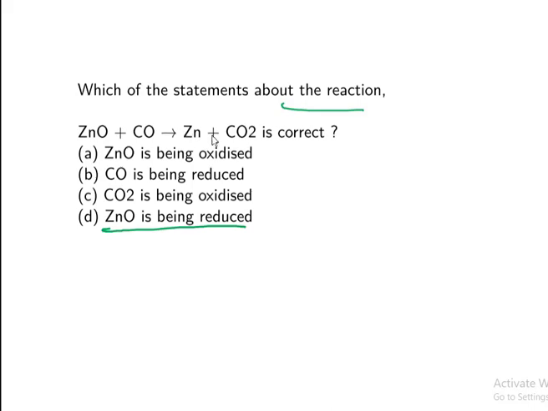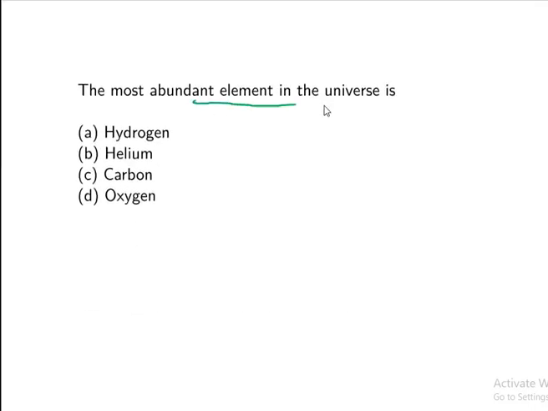Here ZnO is reduced, so it is correct. The most abundant element in the universe is, so same thing again, which element are you going to see? Most abundant, that is nothing but hydrogen gas.